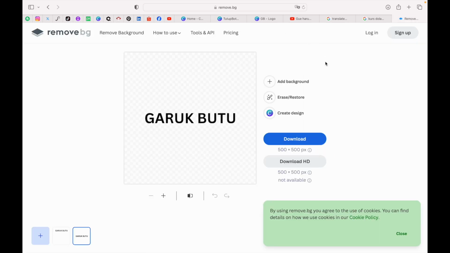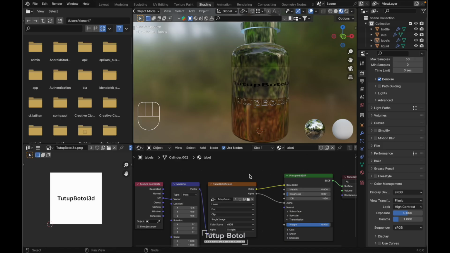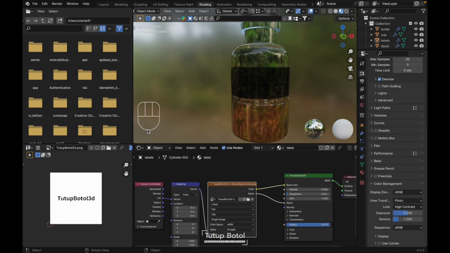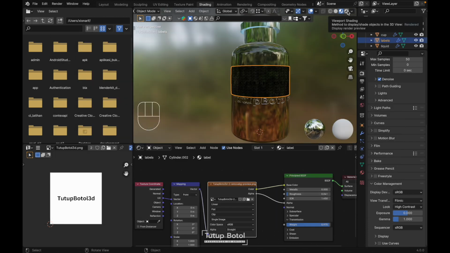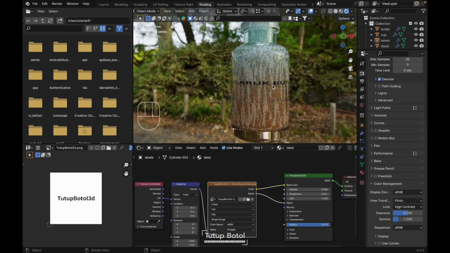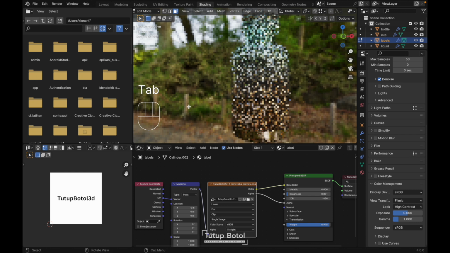After you download it, just go to remove.bg and upload your logo, and it will automatically remove the background. Just download it again, and back to our Blender. Over here, at your image texture node, open, find your PNG picture with no background, just like this, and let's see at the render preview. We will have a result like this, but we need to adjust.